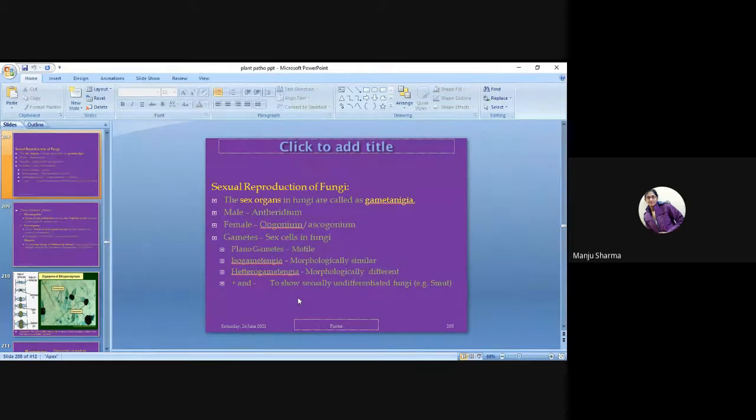Here two signs are used, plus and minus, to show sexually undifferentiated fungi, for example smut.